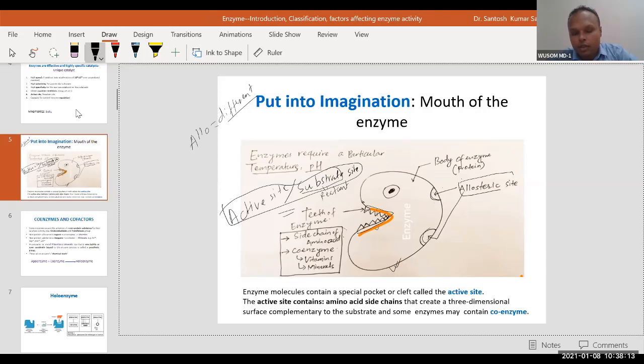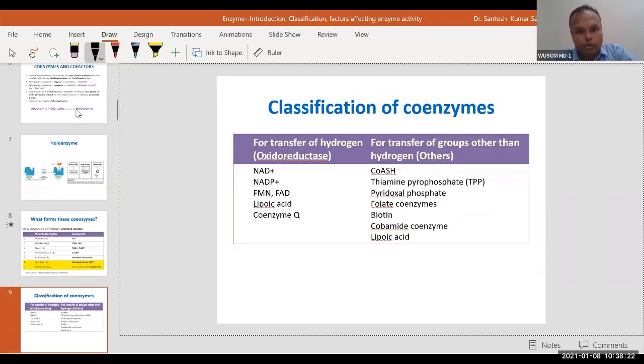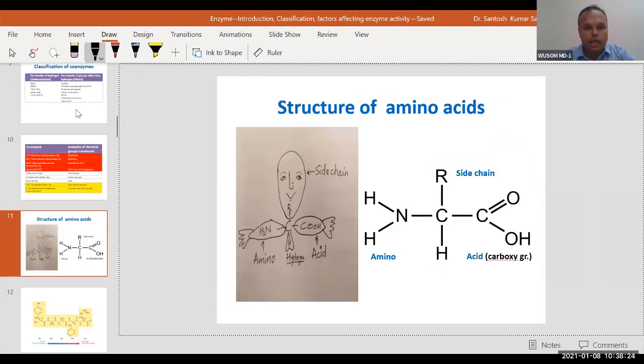So what are these teeth composed of? The teeth are composed of side chains of amino acids. What is a side chain? I will tell you. So you can see this is the side chain. I told you about amino acids last class yesterday.